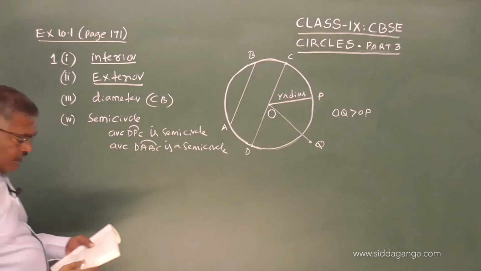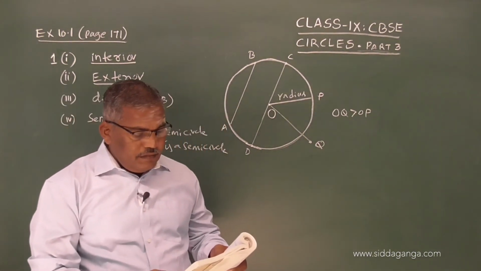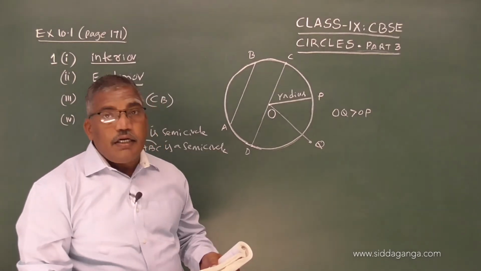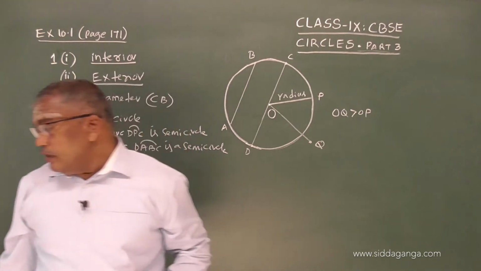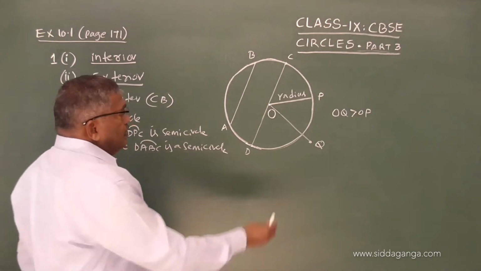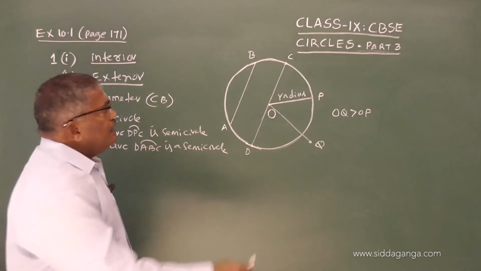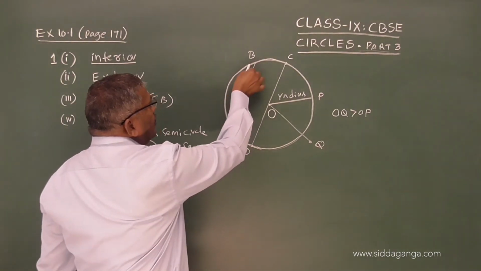Now the next one: the segment of a circle is the region between an arc and dash. You know that a segment in a circle is the area bounded by a chord and the arc.